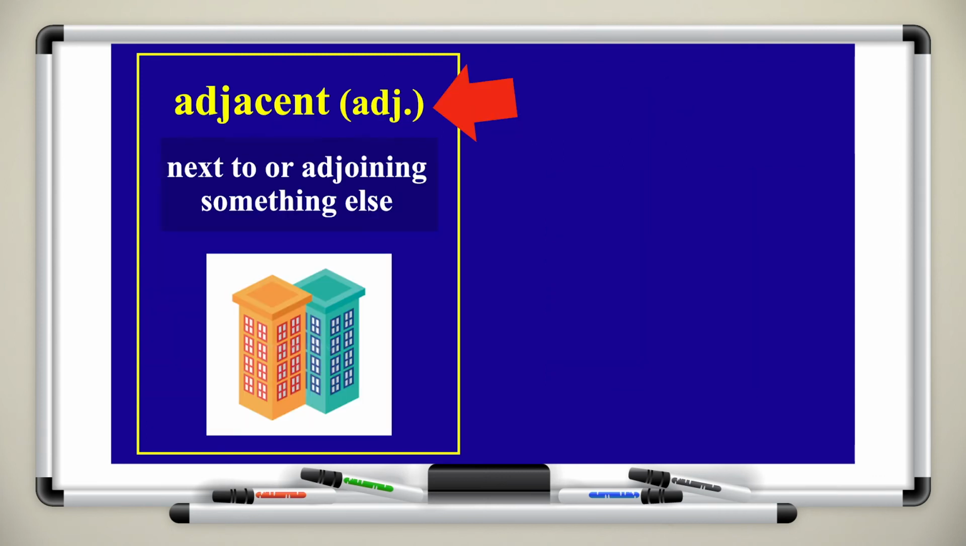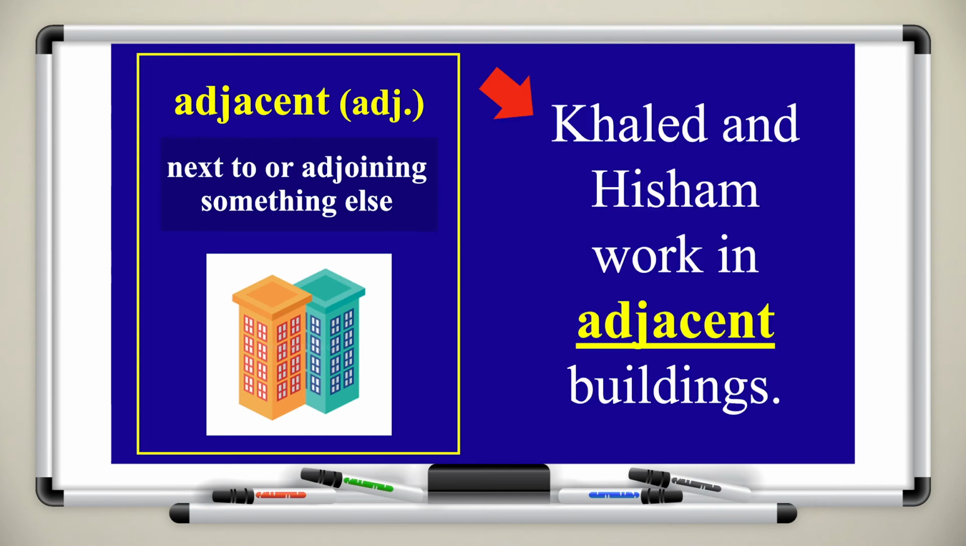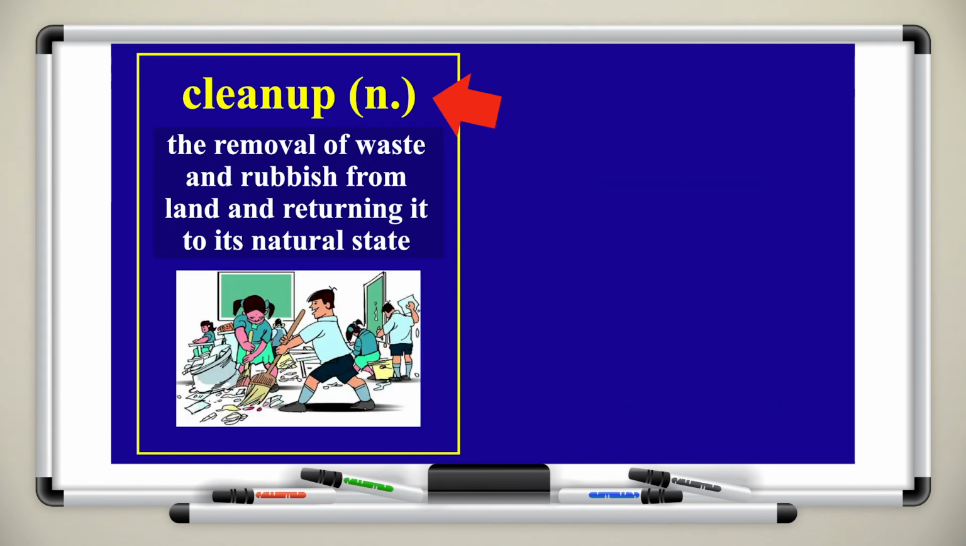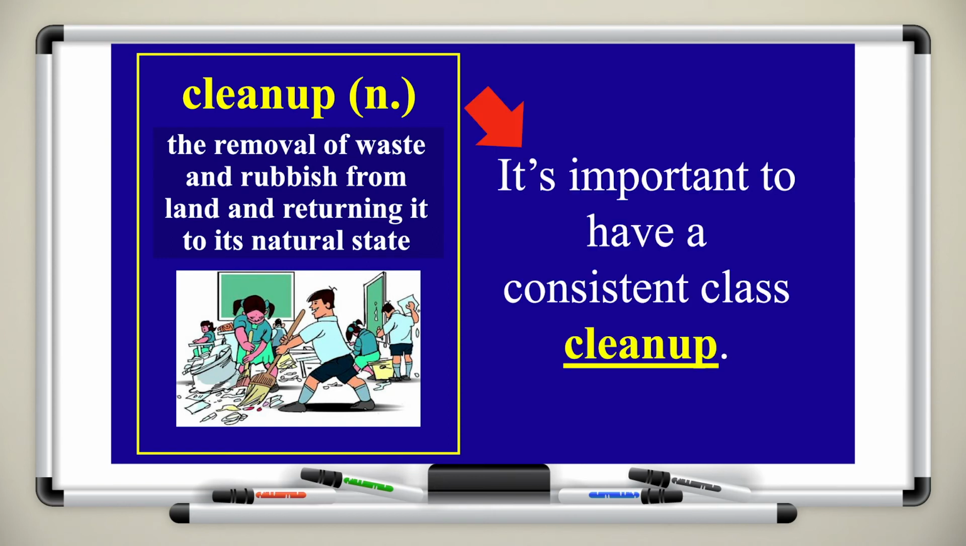The next item is adjacent. It's an adjective. It means next to or adjoining something else. If you look at the image, the two buildings are adjacent. Another example, Khalid and Hisham work in adjacent buildings. Here we have the vocabulary item clean up. It's a noun, and it means the removal of waste and rubbish from land and returning it to its natural state. For example, it's important to have a consistent class cleanup.